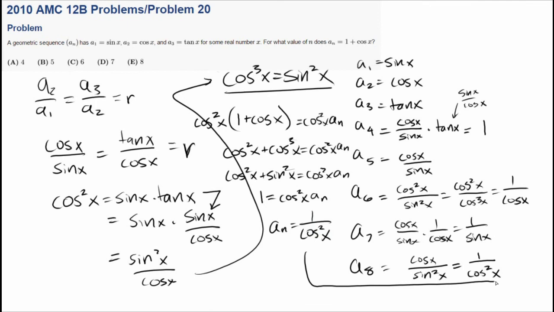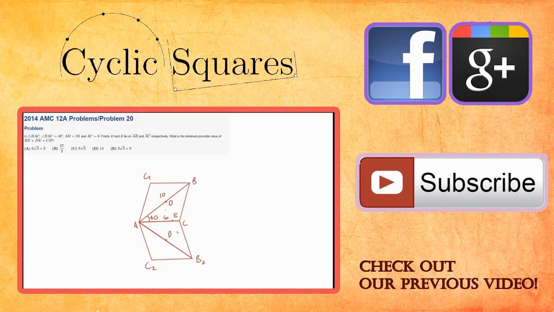And which term is that? That seems to be this term. So a_8 seems to be the term that is equal to 1 plus cosine of x. So the answer is E. So it's D. And E is still the same. And yeah, so that looks good.